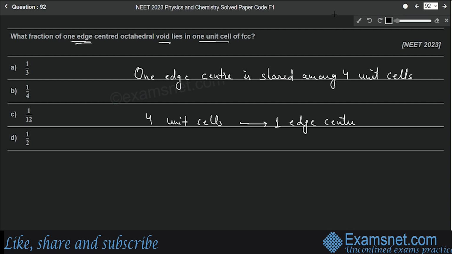Now it is asked what fraction of one edge center is there in one unit cell. That means the contribution of each edge center is asked. So 4 unit cells have one edge center. So each unit cell will have 1/4 edge center. So the contribution of one edge center will be 1/4 in one unit cell. So 1/4, that is option number B, will be the correct answer.